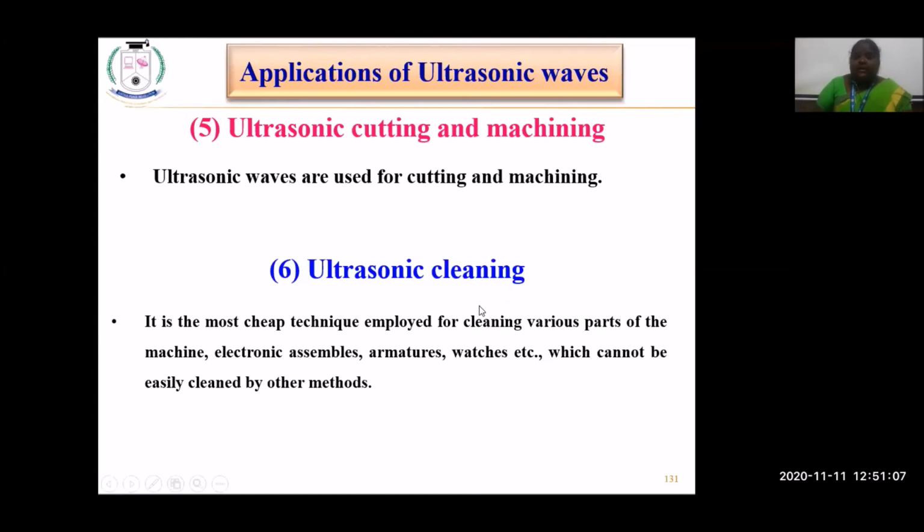Then ultrasonic cleaning. It is the cheapest technique for cleaning minute parts like electronic assemblies, PCB boards, armatures, even watches. When we go for cleaning, we cannot pour water and wash, or blow and wash, because these are very tiny materials, and they cannot be cleaned by the normal method of using a vacuum or something like that. So in such cases, they make use of ultrasonic sound waves to clean delicate things. So it is used for cleaning purposes.